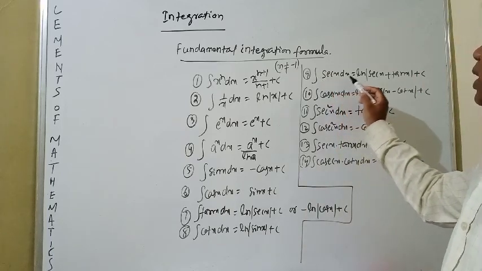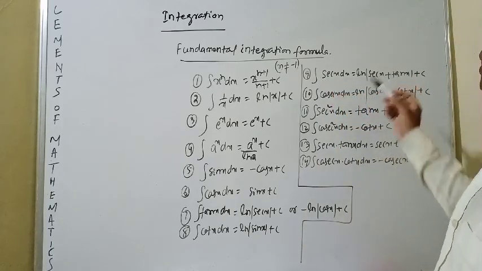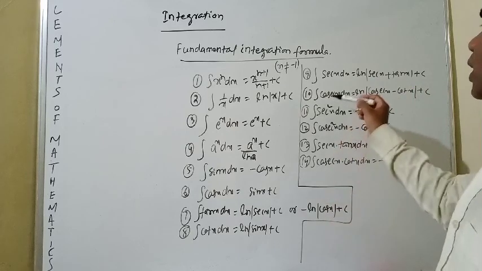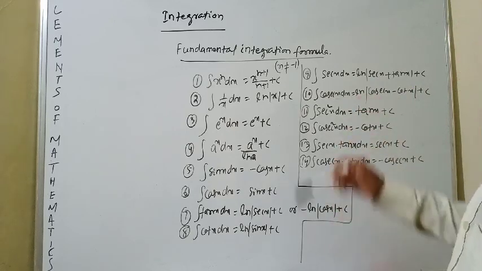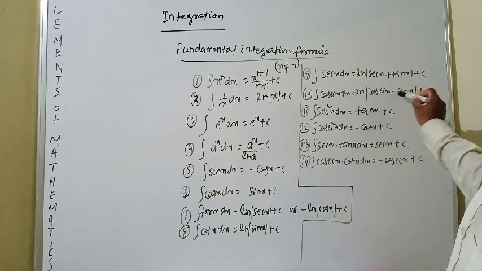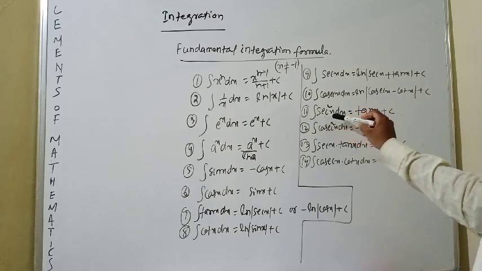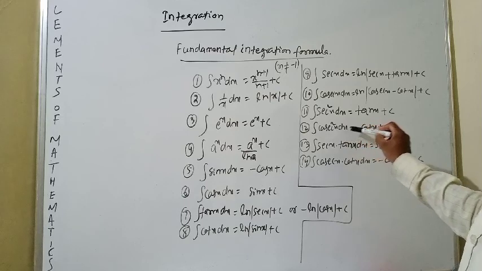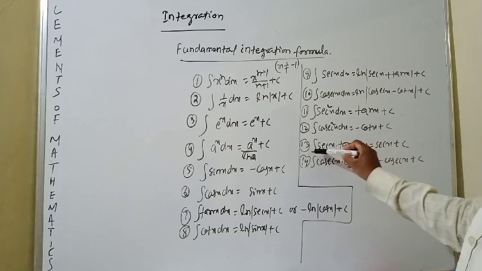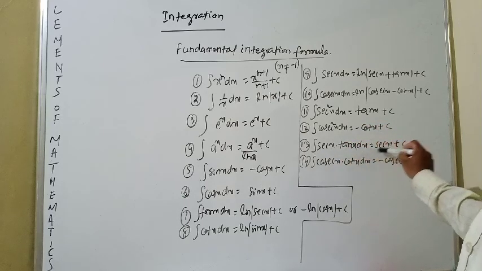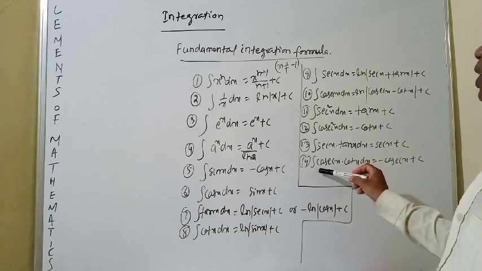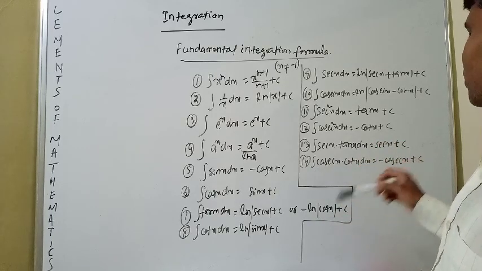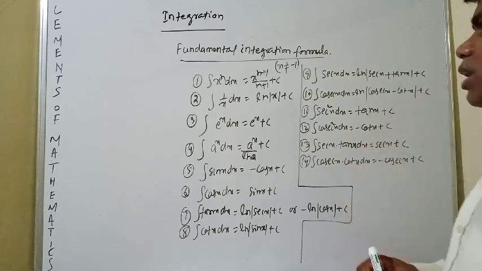Integration of sec x dx is equal to ln of sec x plus tan x plus c. Integration of cosec x dx is equal to ln of cosec x minus cot x plus c. Integration of sec square x dx is equal to tan x plus c. Integration of cosec square x dx is equal to minus cot x plus c. Integration of sec x tan x dx is equal to sec x plus c. Integration of cosec x cot x dx is equal to minus cosec x plus c.